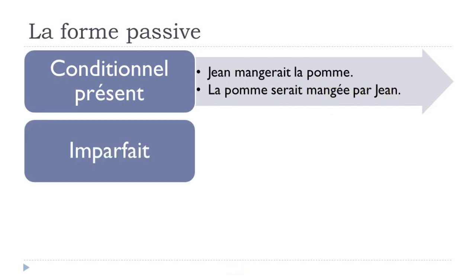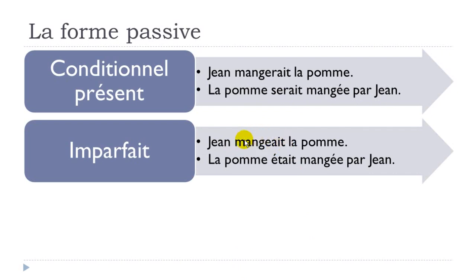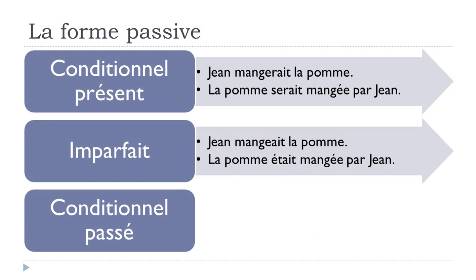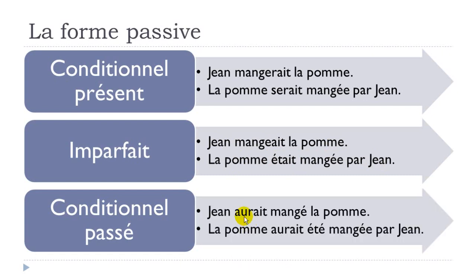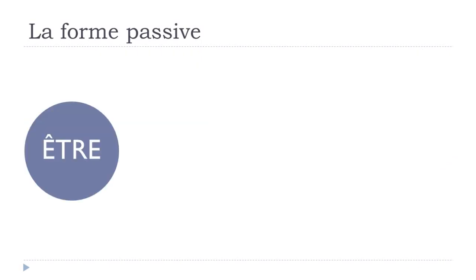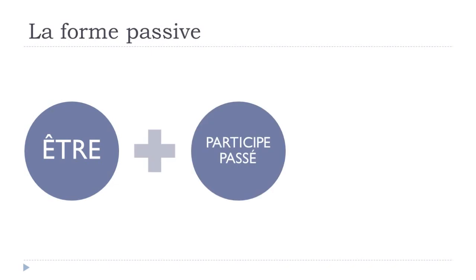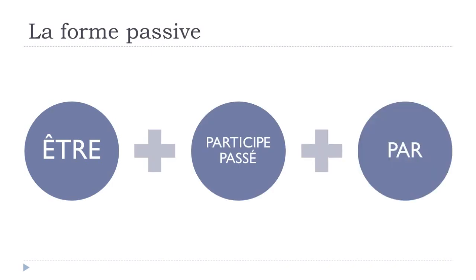Okay, then imparfait, Jean mangeait la pomme, la pomme était mangée par Jean. And the last one, conditionnel passé, because that's the last one we saw. Jean aurait mangé la pomme, la pomme aurait été, and that's here, aurait été, conditionnel passé form of être, mangé par Jean. Okay? So remember, être, then participe passé, then par. Don't forget this par because it's quite important.